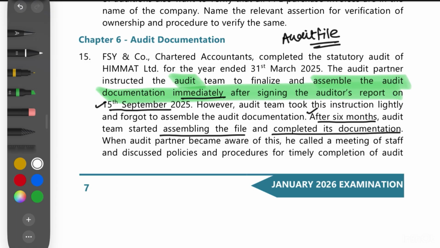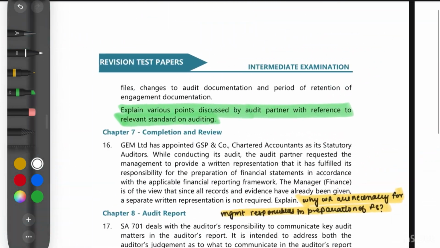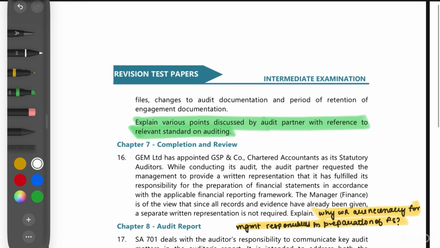So now when the audit partner became aware of this, he called a meeting of the staff and discussed the policies and procedures for the timely completion of the audit file, changes to documentation, and period of retention of the engagement documentation. Explain the various points discussed by the audit partner with reference to the relevant standard on auditing.